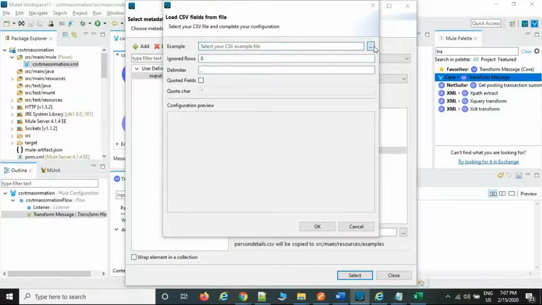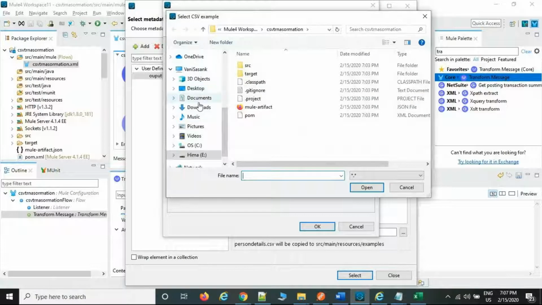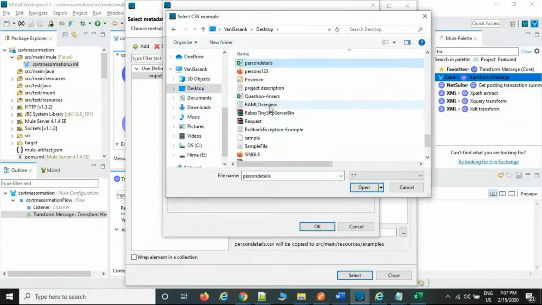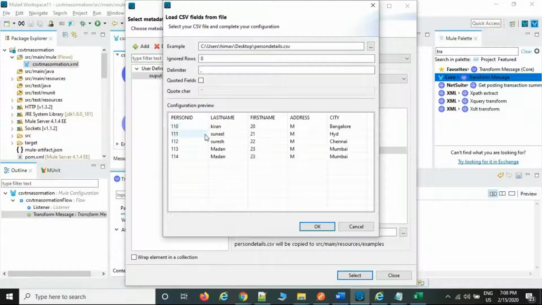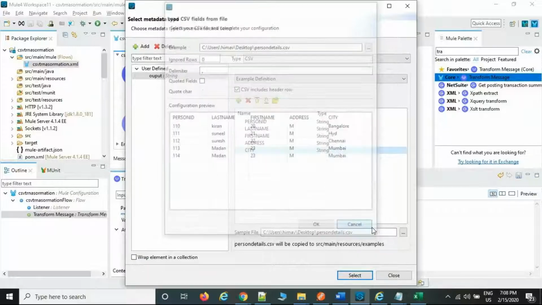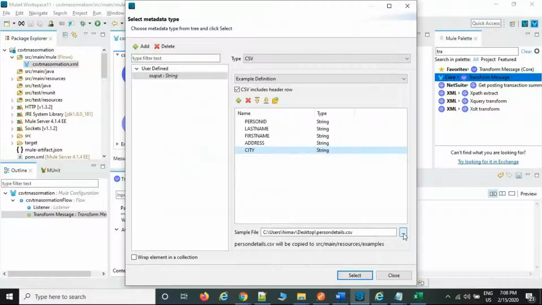For example, the file, whatever file you have, right? Person details. Just select it, and it will import here only. This is the place with the columns and keys and values, column headers and values as well. So this is also one approach. There are three approaches we are following. Usually people frequently follow this approach only. If metadata is available, or a sample file is available, directly they import it and the metadata is created, or else they normally create it here only.